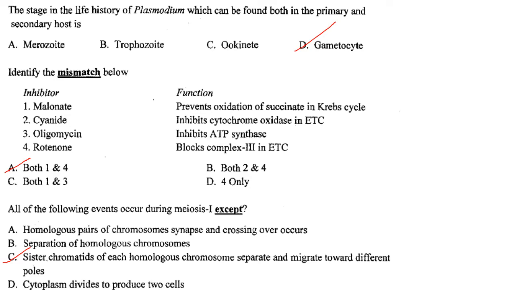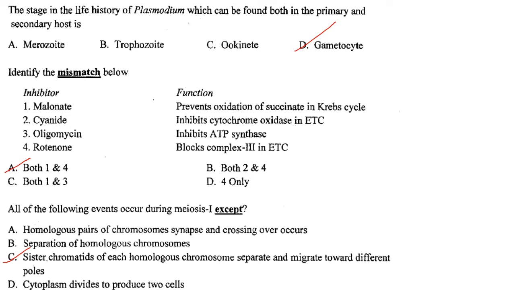Then cyanide inhibits cytochrome oxidase in the electron transport chain. Oligomycin inhibits ATP synthesis and rotenone blocks complex 3 in the electron transport chain. So rotenone acts as a strong inhibitor of complex 1. So 1 and 4 are the mismatch. So the answer is both 1 and 4. Answer is option A.